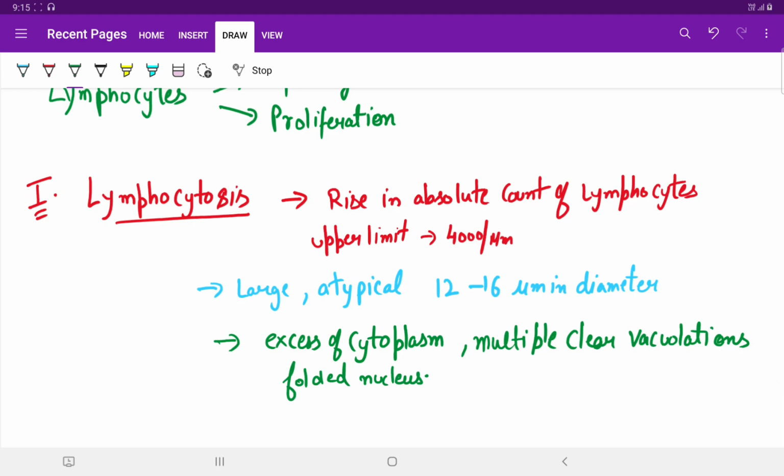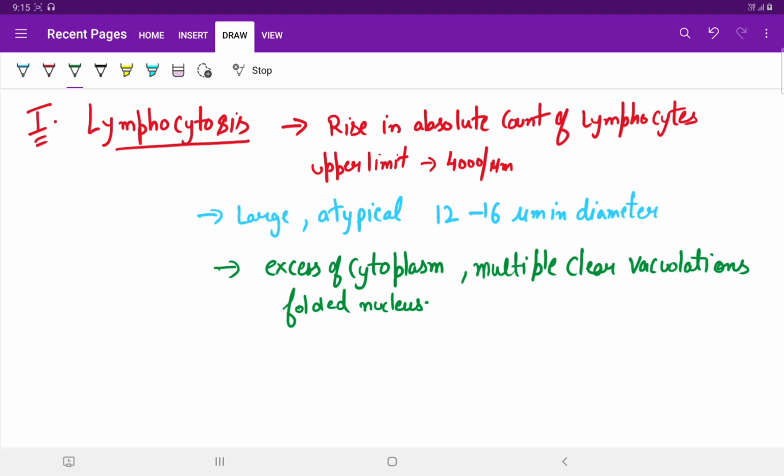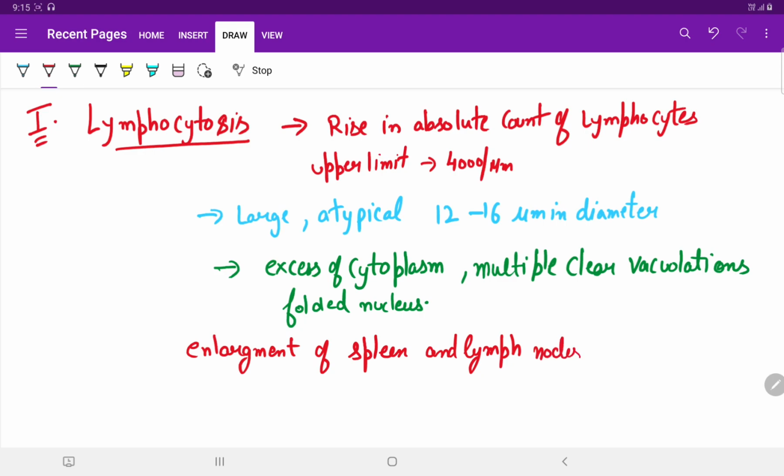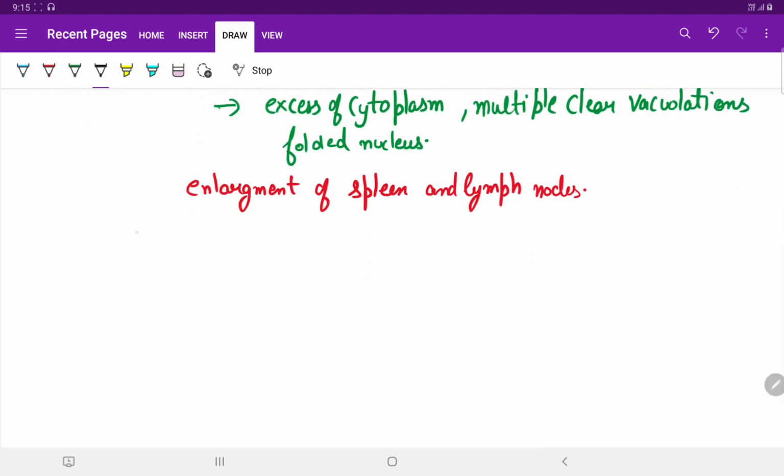The lymph nodes and spleen are enlarged and these are flooded by these atypical lymphocytes. So there is an enlargement of the spleen and lymph nodes, which are usually filled by abundant atypical lymphocytes. Liver function is almost always transiently impaired to some degree. Now we shall be learning about the causes.